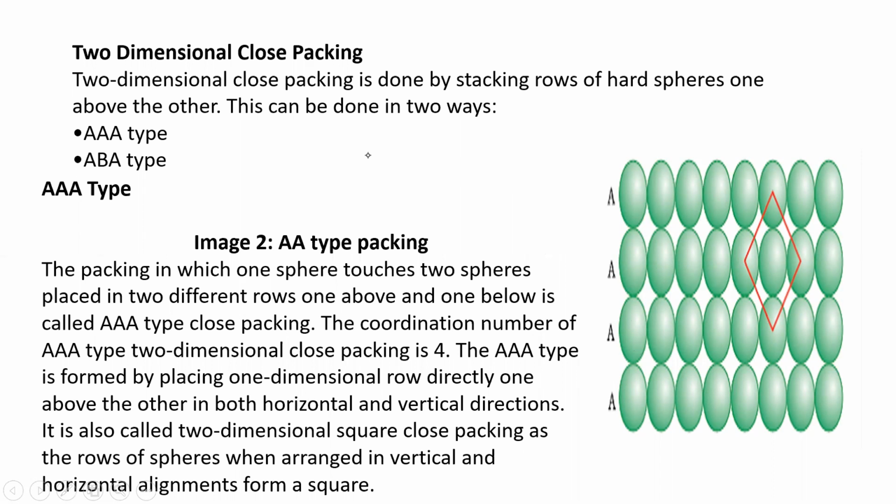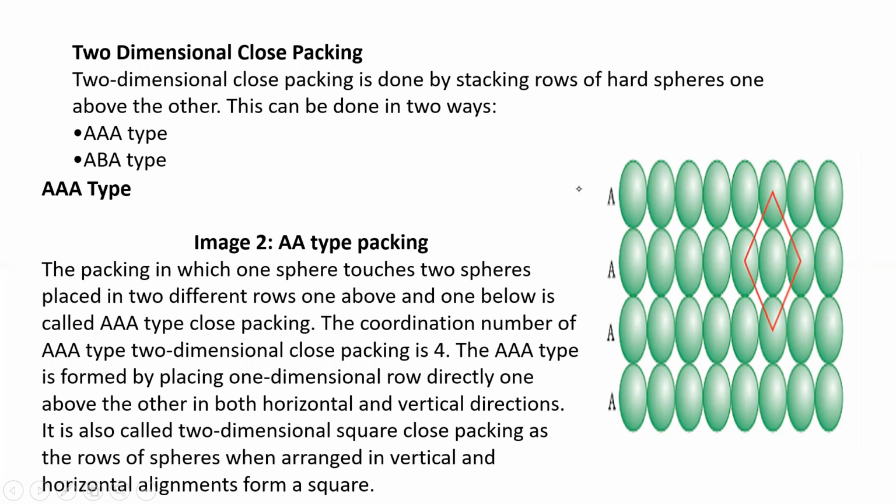The packing in which one sphere touches two spheres placed in two different rows. Here, if you see the second sphere, it is touching two spheres of two different rows, one above and one below. This is called AAA type close packing. What they ask is: which of the following is true regarding AAA type close packing? The packing in which one sphere touches two spheres, one above and one below, in two different rows.